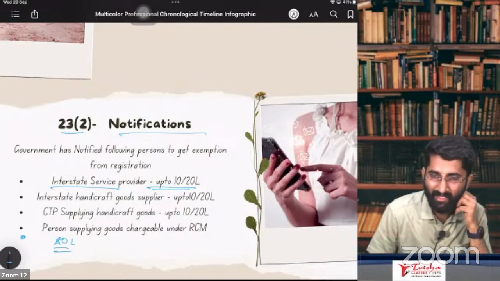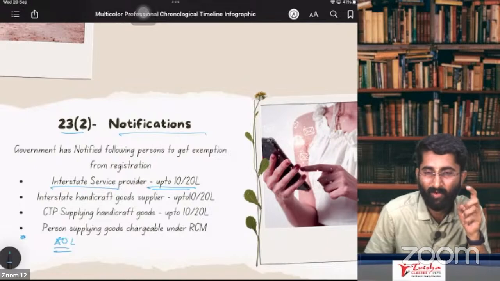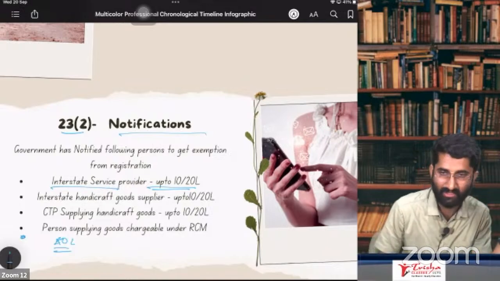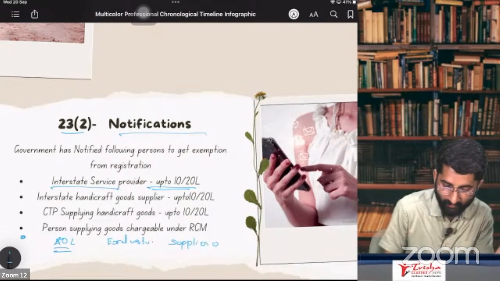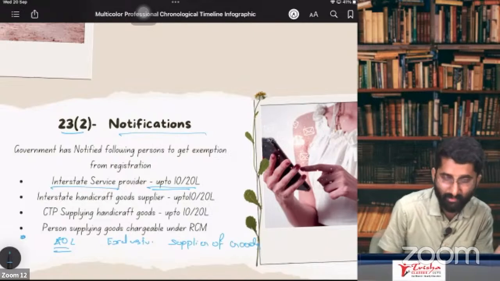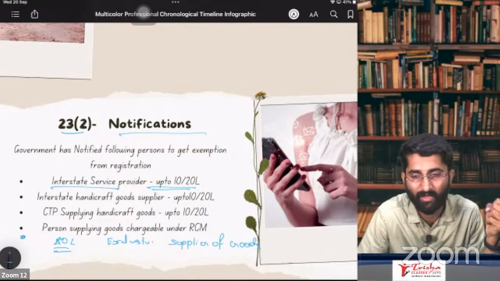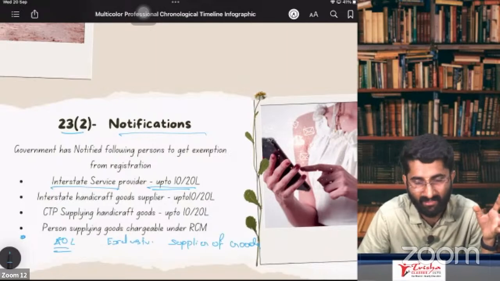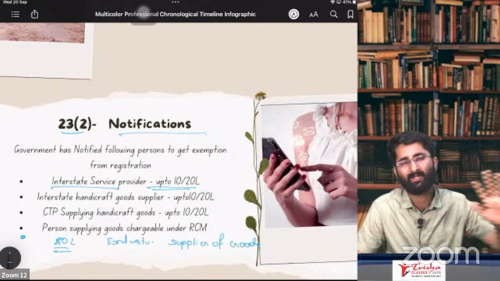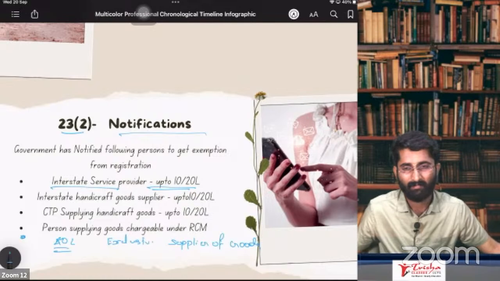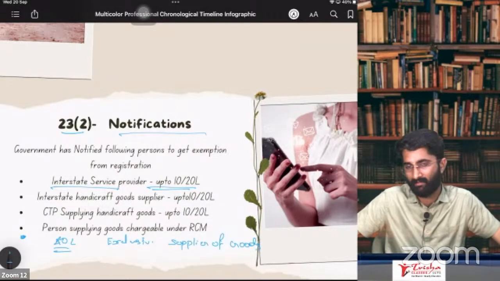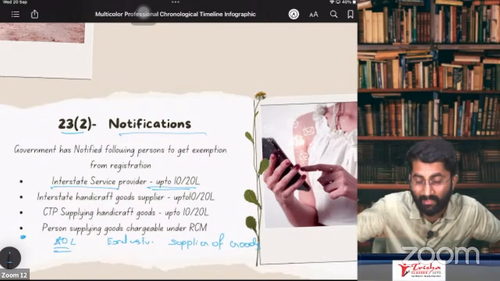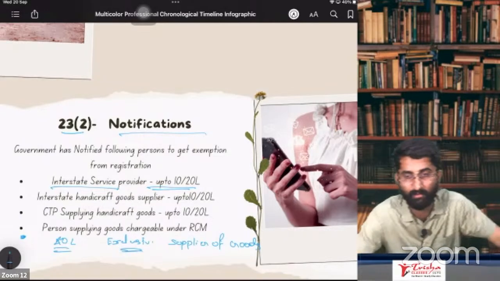If you are in another state, if your turnover is less than or equal to 40 lakhs, you don't have to take the GST registration, provided you are an exclusive supplier of goods. If you are an exclusive supplier of goods, you are not required to take the registration. Why? Because your returns are very few. Some extra concession was given: from 20 lakhs, it increased to 40 lakhs if you are an exclusive supplier of goods.